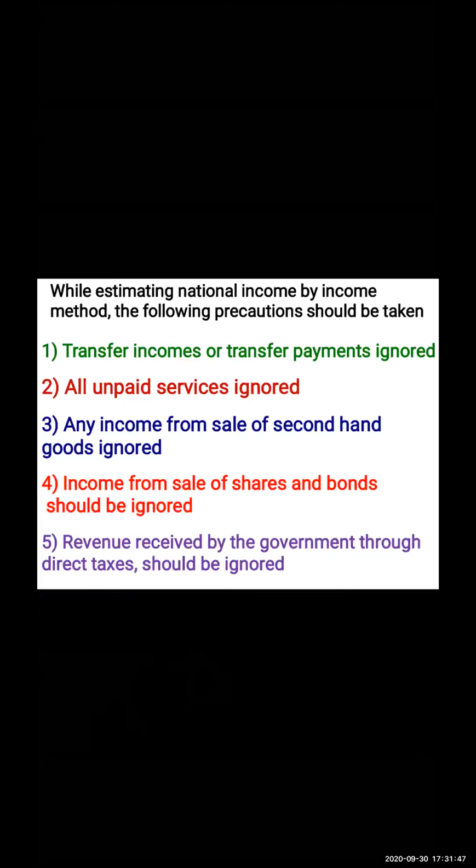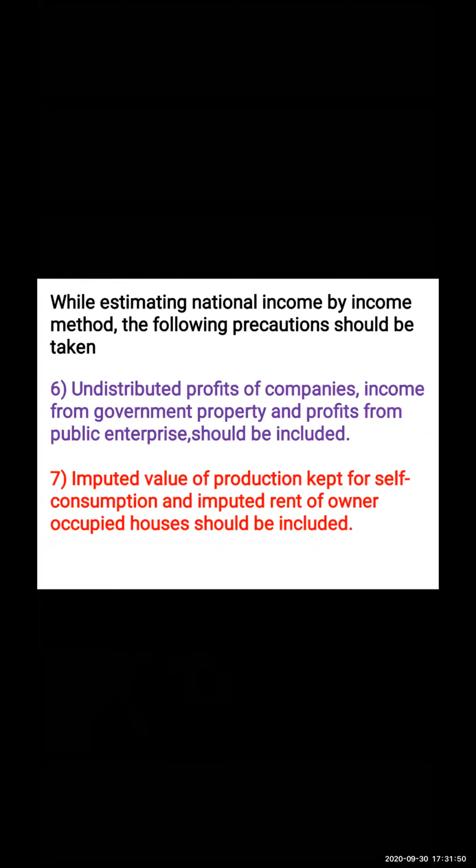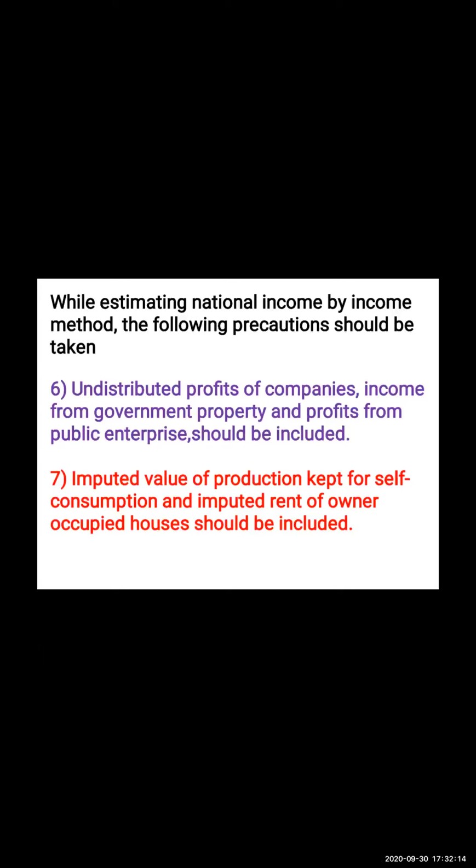Okay, the next two points are the points that we need to include while calculating national income by income method. First one is undistributed profit of a company. Now, what is undistributed profit of a company? Undistributed profits are those earnings of a corporation that have not been paid out to the investors in the form of dividends. So this undistributed profit of the company, income from government property, and profit from public enterprises should be included.